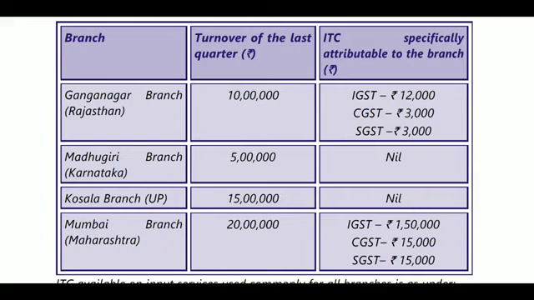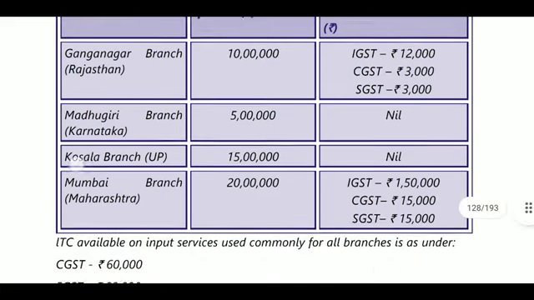Next, Maduragiri branch, Karnataka, turnover is 5 lakhs. Next, Kosali branch, UP, 15 lakhs. Specifically there is no amount. Next, Mumbai branch, Maharashtra, 20 lakhs. IGST will be 1,50,000, CGST 15,000, SGST 15,000.